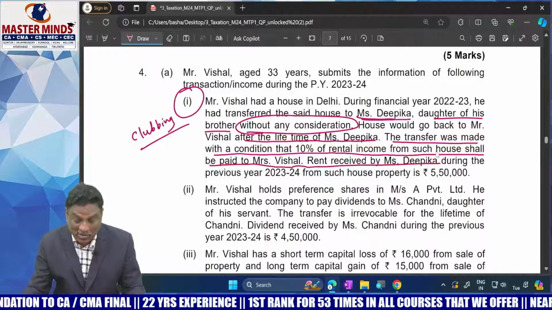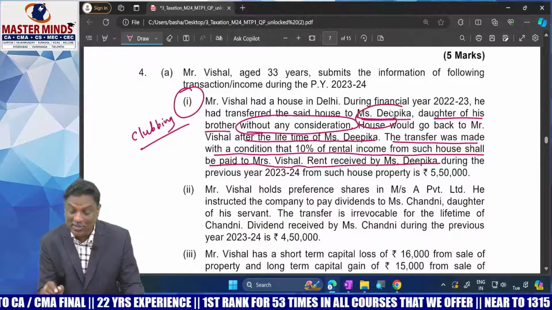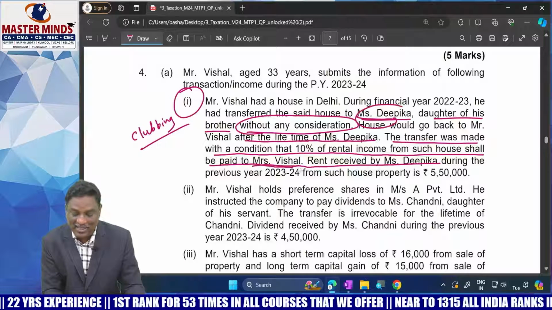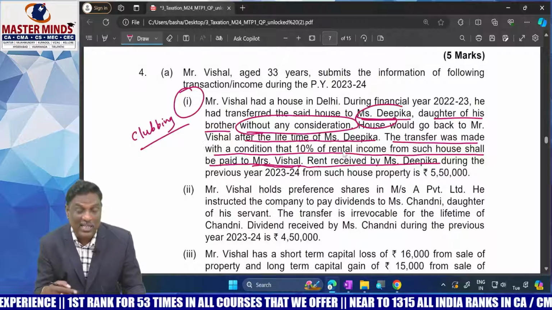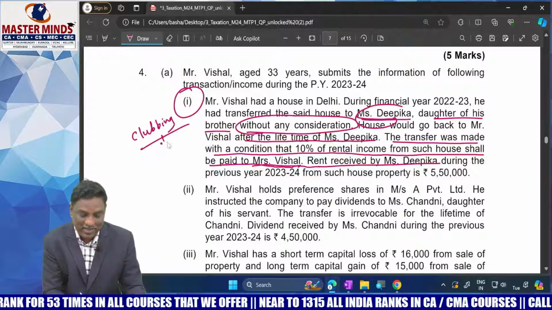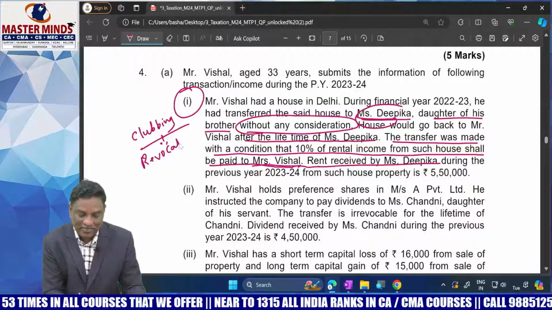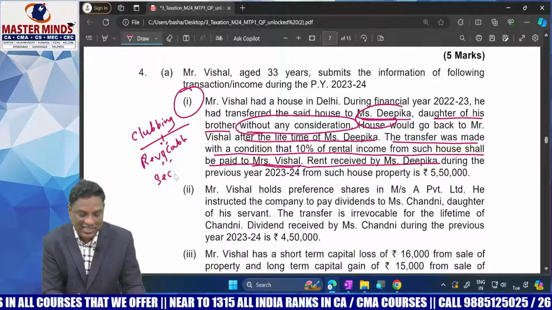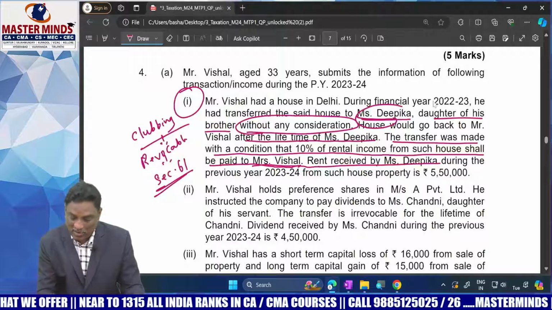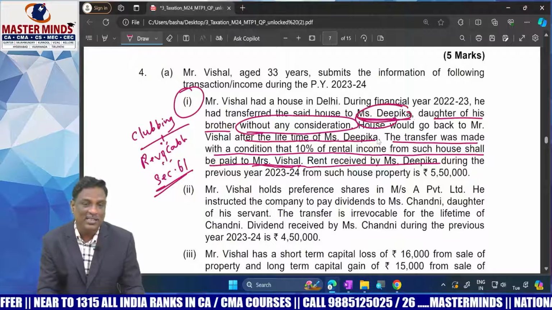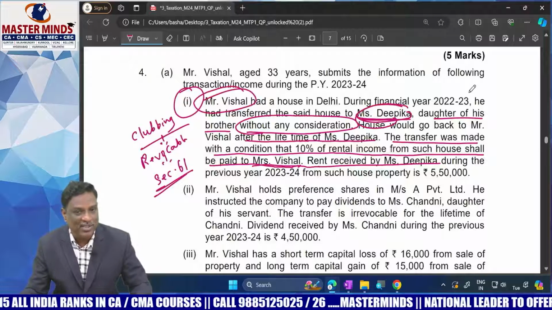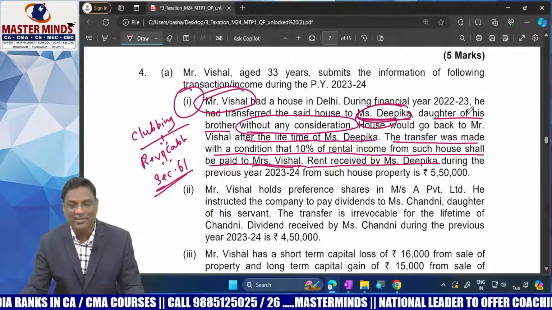So here the house property was transferred to Deepika subject to a condition that 10% of rental income from such property was paid to Mr. Vishal. That's the condition. Whenever the agreement contains any condition, then such transfer becomes a revocable transfer. Then section 61 gets attracted. Then the clubbing provision applies: the rental income received by the transferee, that is Deepika, will be taxable in the hands of Mr. Vishal, the transferor, and will be eligible for clubbing in the hands of the transferor.